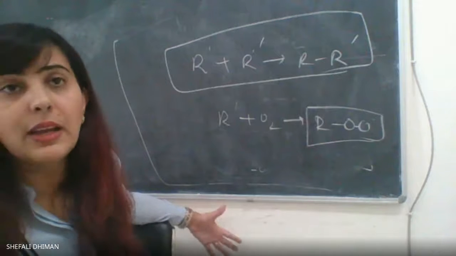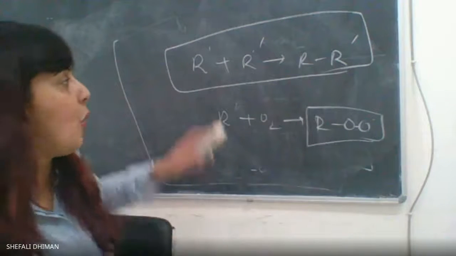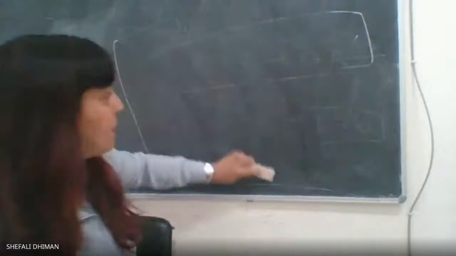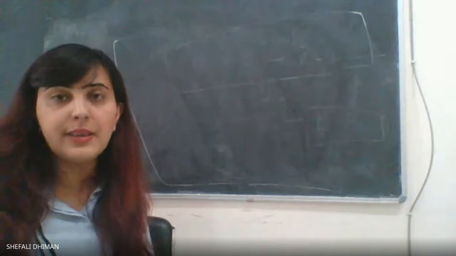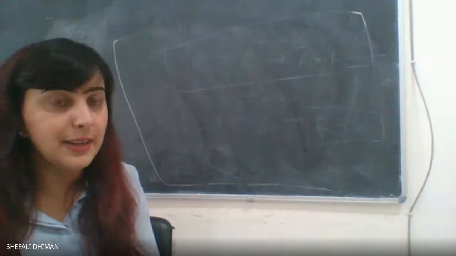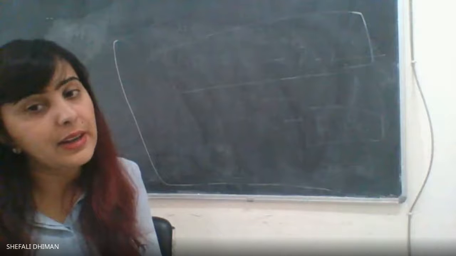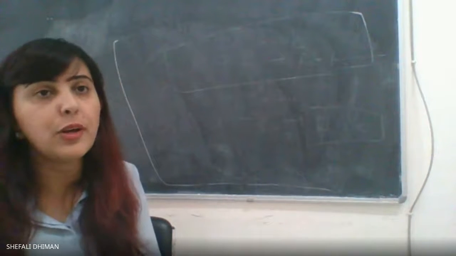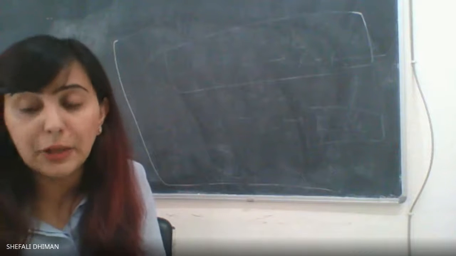An inhibitor is something which is stopping the free radical reaction from propagating. So what we studied till now is that every free radical reaction comprises 3 steps: initiation, propagation, and termination. And we've studied all these 3 steps in detail: how initiation, propagation, and termination are carried out.